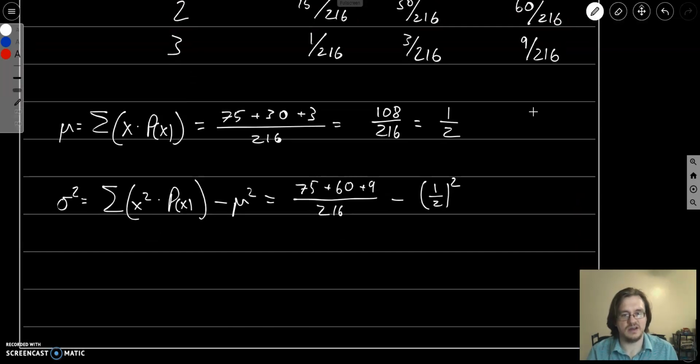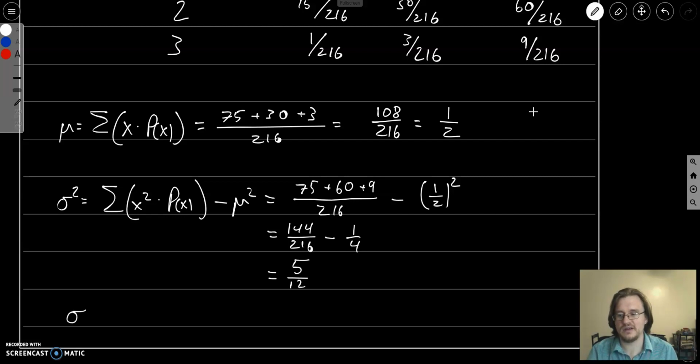So, continuing on, 75 plus 60 is 135, plus another 9, that's 144. 1/2 times 1/2, that's 1/4. And if we do a lot of simplification, I'll do this off screen, we get 5/12. Everything cancels out. So these numbers simplify down a lot.